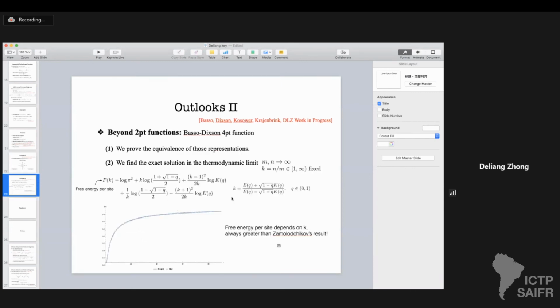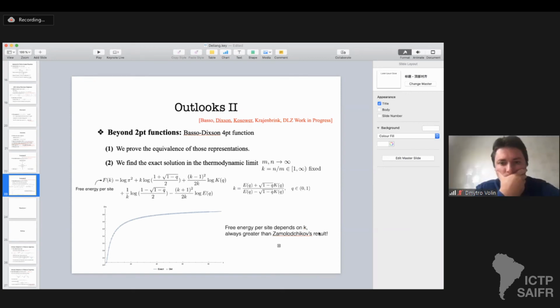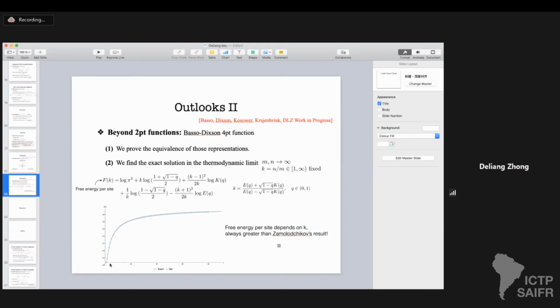However, in this thermodynamic limit, we find that the free energy per site, I mean, the log of the partition function divided by m times n, is a function of the ratio, and it's always greater than the Zamolodchikov result. We checked this expression. The physical interpretation of that remains to be understood.